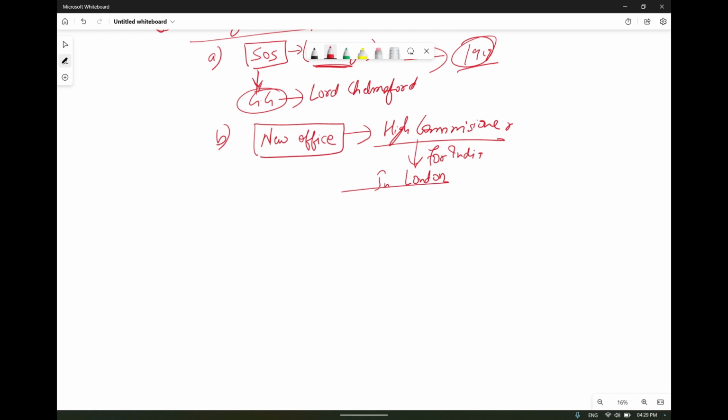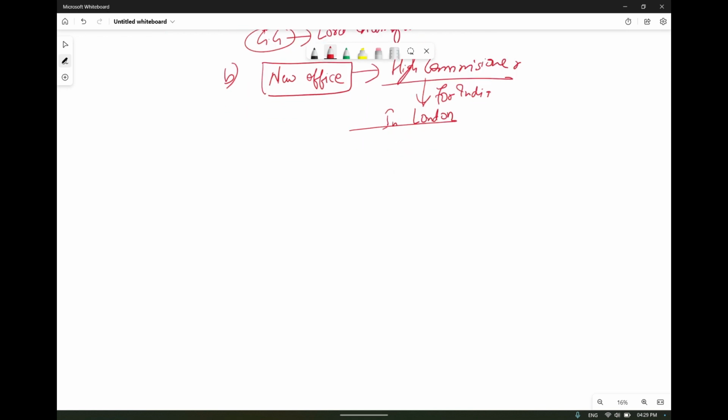Okay, and this office will have some functions that the Secretary of State used to perform. Now the Secretary of State has shared the power, transferred the power to the new office that will be set up in London, and now they will be responsible. Then they will connect with the Crown and the British Parliament for any kind of provisions or act or any work. It provided for the establishment of a public service commission.